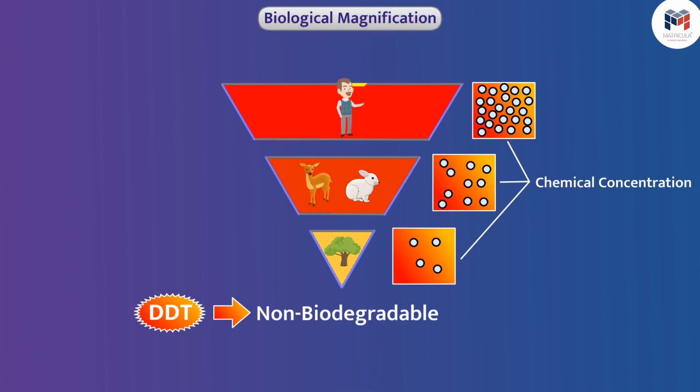Due to this, the concentration of chemicals at any trophic level is found to be higher than its lower trophic level. In this way, it is found in large concentration at a large trophic level. Since humans occupy the top position in any food chain, the concentration of these chemicals is highest in humans. This is a matter of concern for us. You must discuss biomagnification with your teacher and find out how the problem of biomagnification can be prevented and what are its solutions.